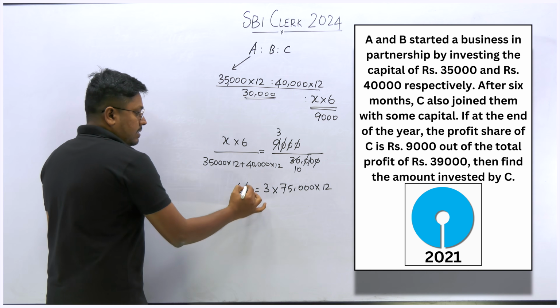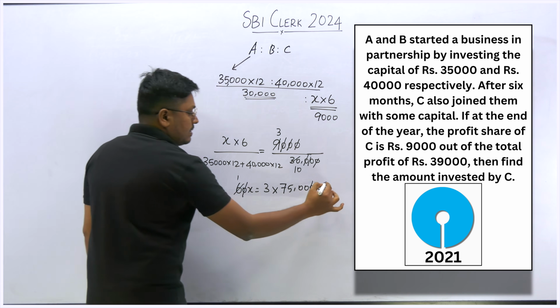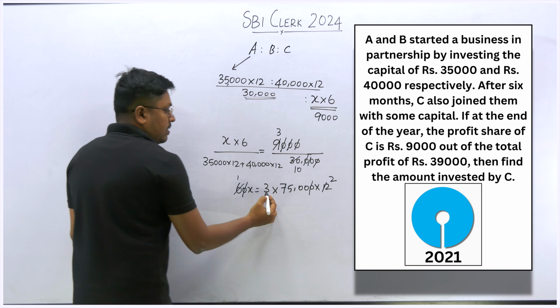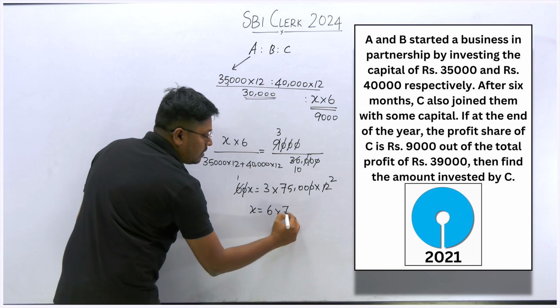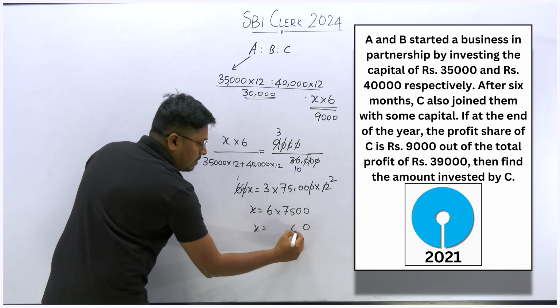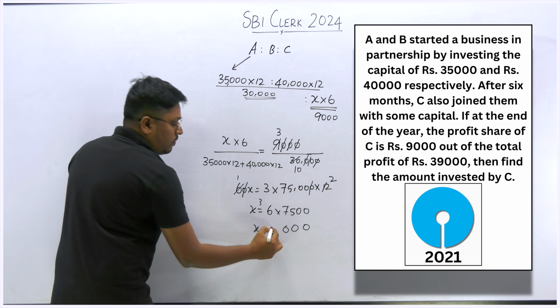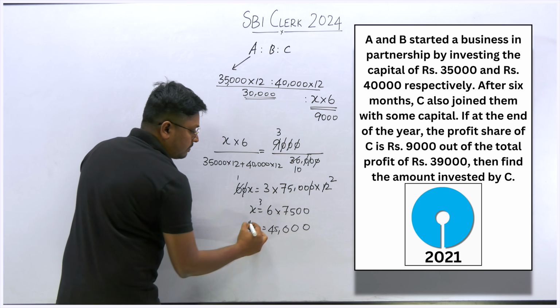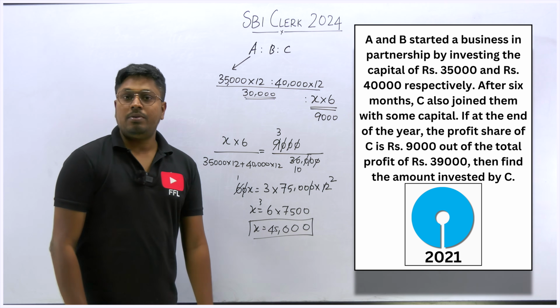Now we can cancel the zeros, and 6 twos are 12. So this will be 3 into 2, which is 6. So X equals 6 into 7,500, which is 45,000, right? So finally we got the answer: X is equal to 45,000.